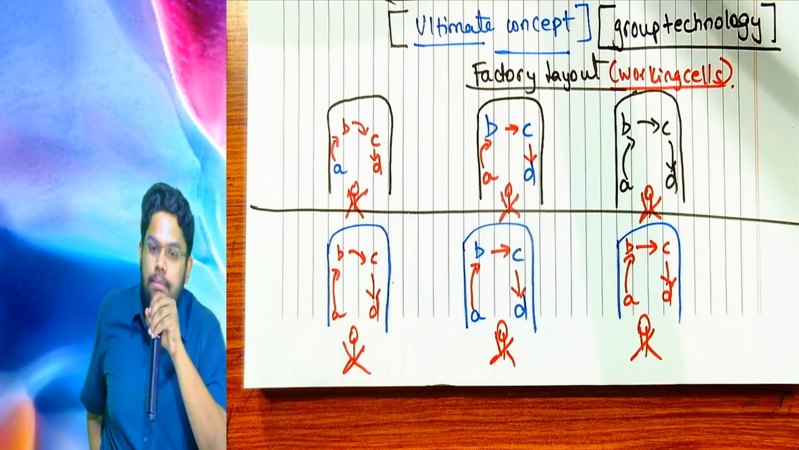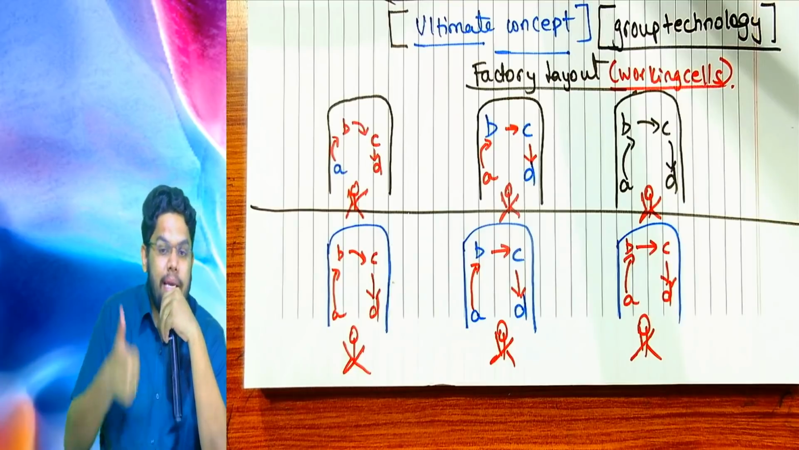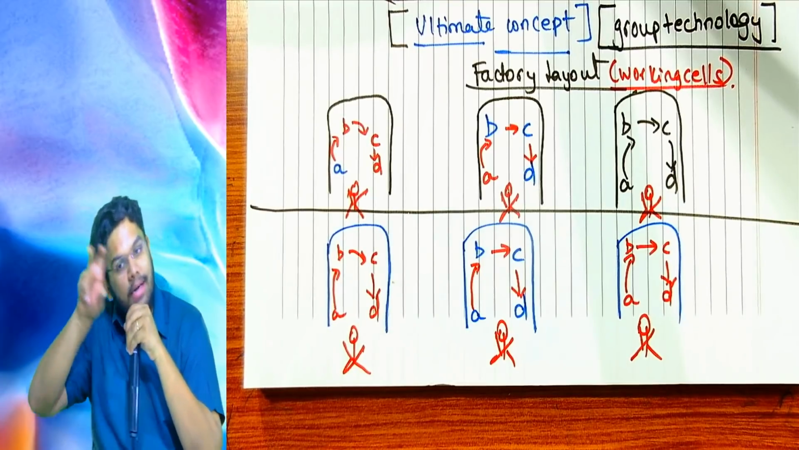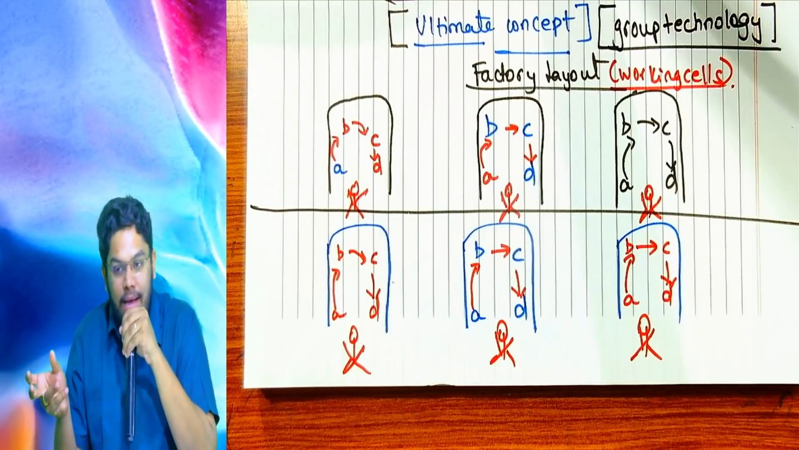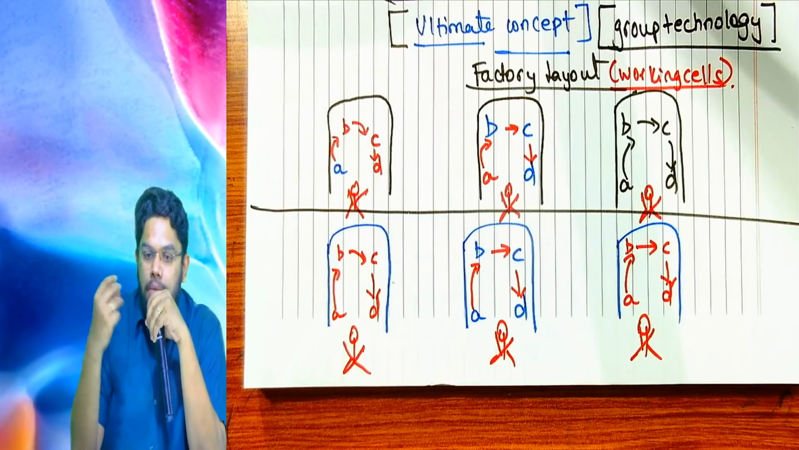Yes or no? Therefore, U-shaped design is primary requirement. Okay. Now, whatever problems we were facing earlier, we are going to overcome now. And how are we going to overcome?